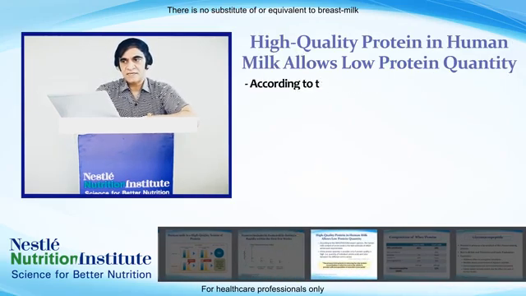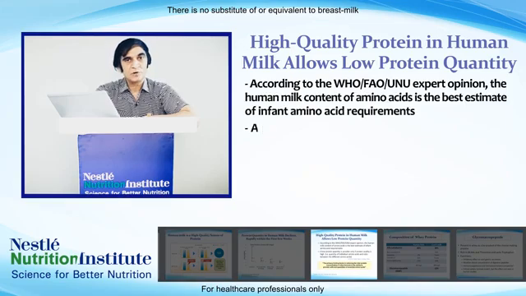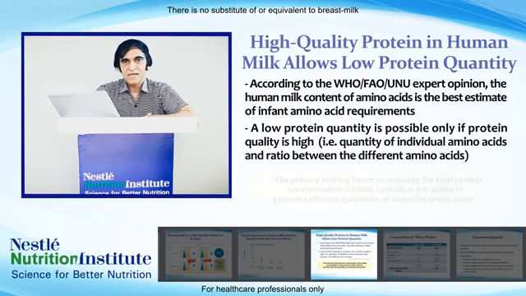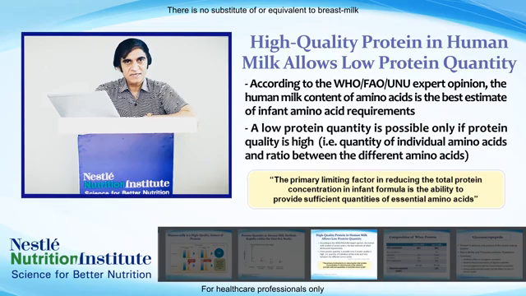High quality protein in human milk allows low protein quantity, which I already said. If we can provide high quality protein, we can be a little bit liberal on the protein quantity. According to the WHO, FAO, UNU expert opinion, the human milk content of amino acids is the best estimate of infant amino acid requirement. A low protein quantity is possible only if protein quality is high, that is, the quantity of individual amino acids and the ratio between the different amino acids.